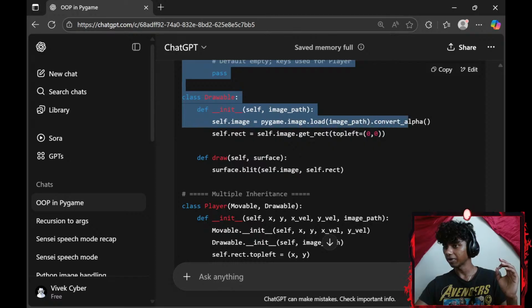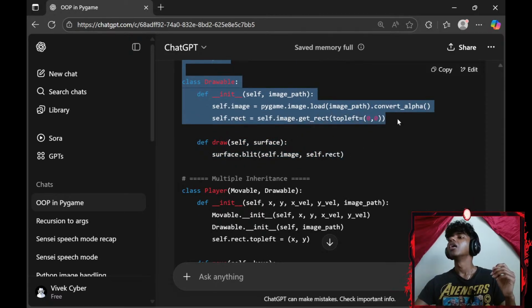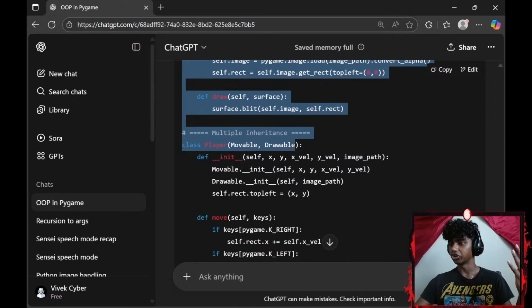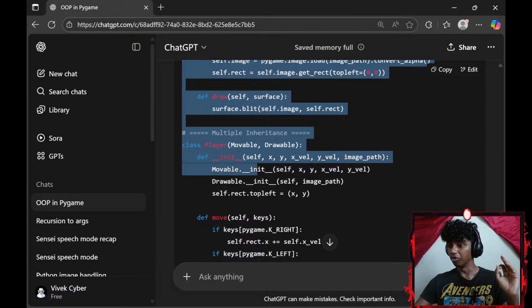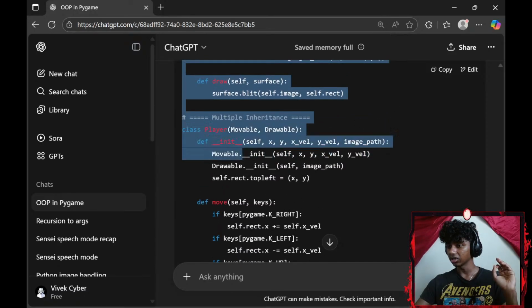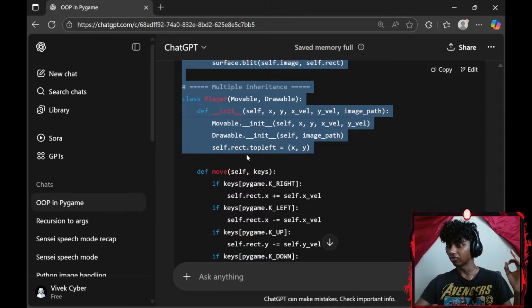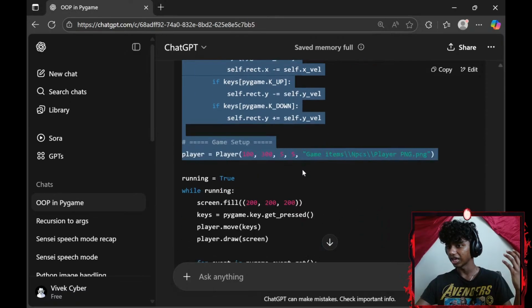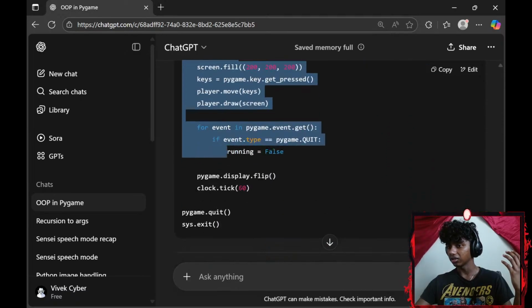Okay, self.image and self.rect. I see, okay. Multiple inheritance. Class Player, Movable, Drawable. Define dunder init, self parameter, an x-axis, a y-axis, an x velocity, a y velocity, and an image path. Movable dunder init, Drawable dunder init. Self.rect top left, define move, self keys, game setup, player, warning, okay.